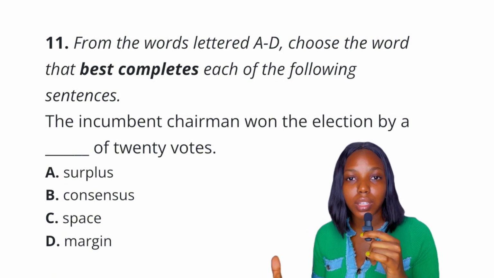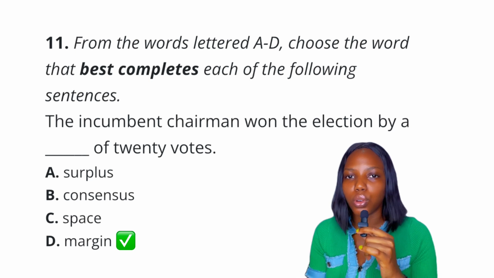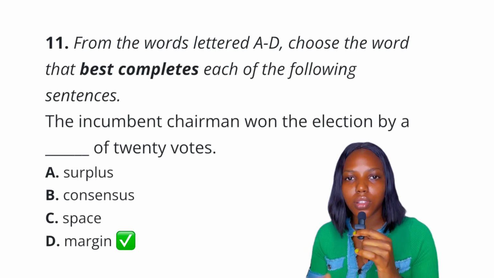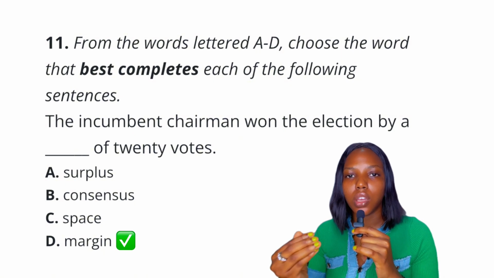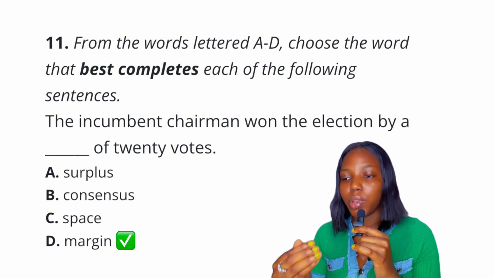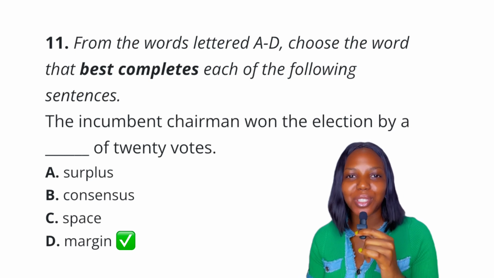Margin means difference. Okay, difference by which something is won or lost. Okay, and it fits in the context of voting or election. So by a margin of 20 votes, the incumbent chairman won. Okay, so the best answer to this question is definitely option D.